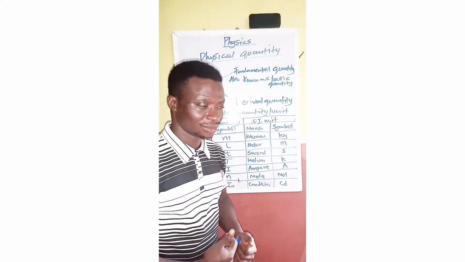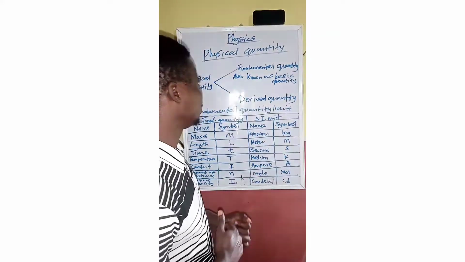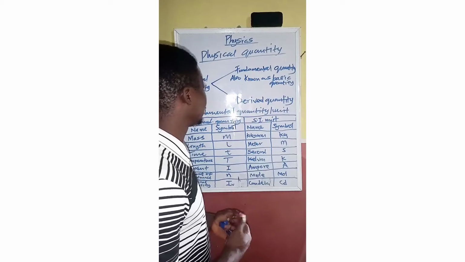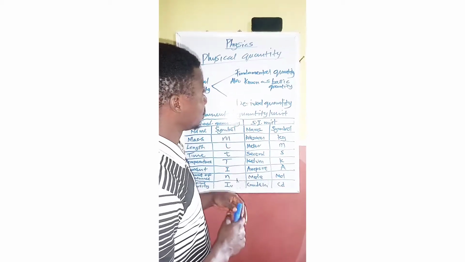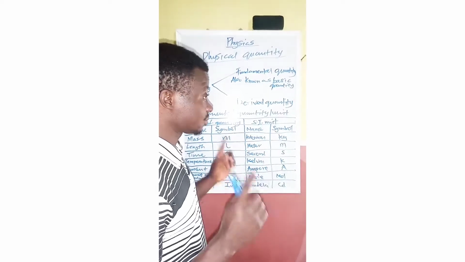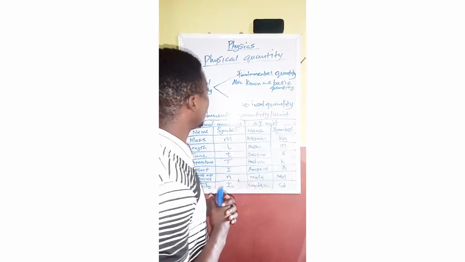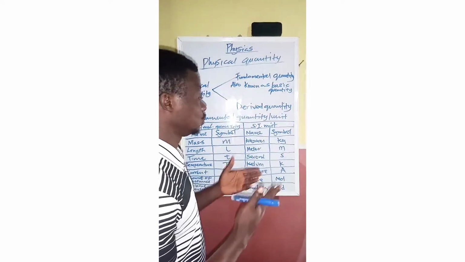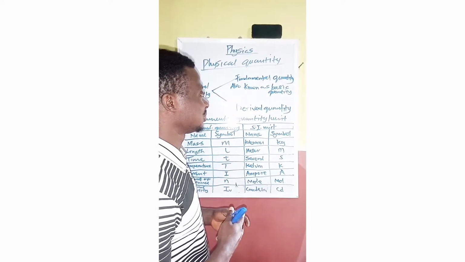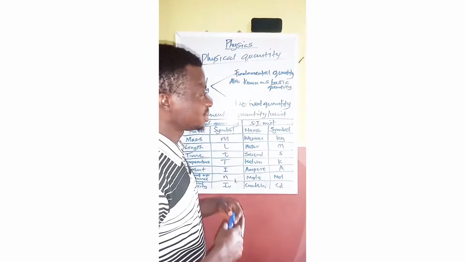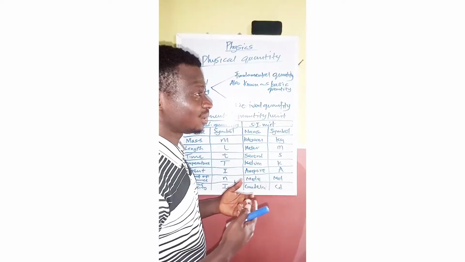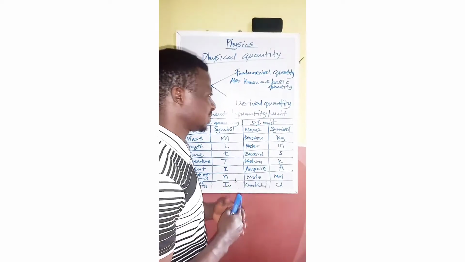Good day, everyone. In our today's class, we are going to look at a topic under physics called physical quantity. Before we go deep into what we call physical quantity, let's quickly look at what we call quantity and units. And from there, we'll look into physical quantity. When we say quantity, what are they trying to tell us by saying quantity in physics?